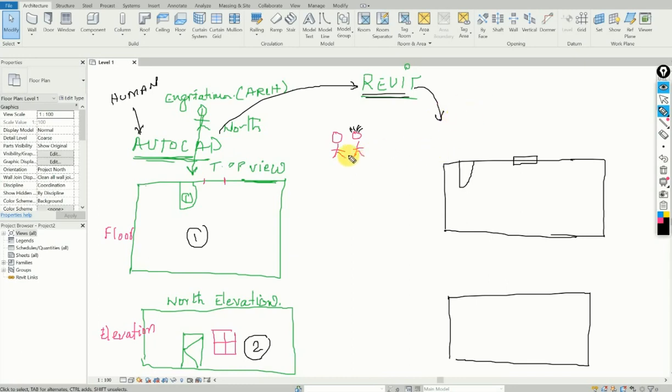Again, same story. My beautiful wife comes and meets you, and she says, I don't want this door to be here, I want it here. You said, don't worry, I will do it. You want to keep this door here also? I will do it. Don't worry. You give me extra options.